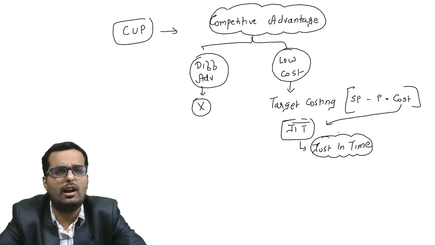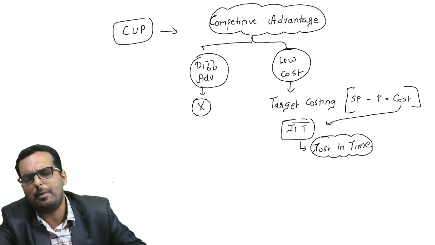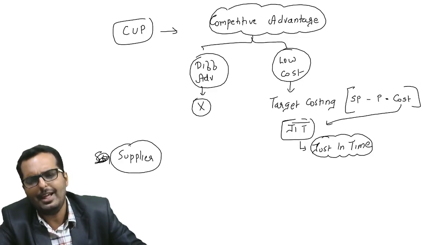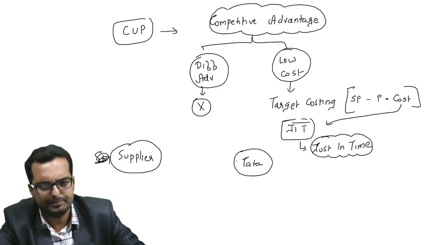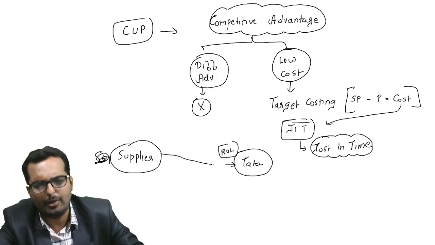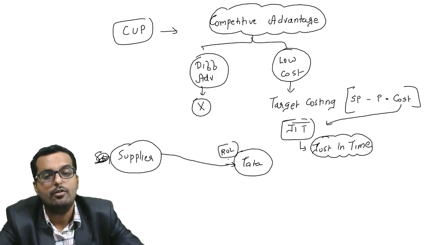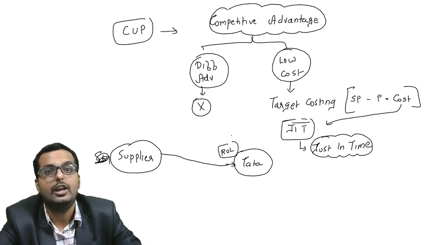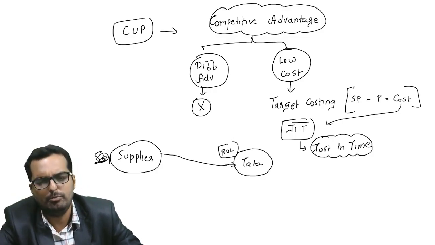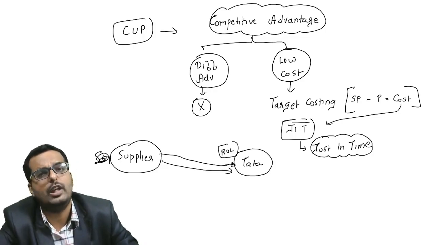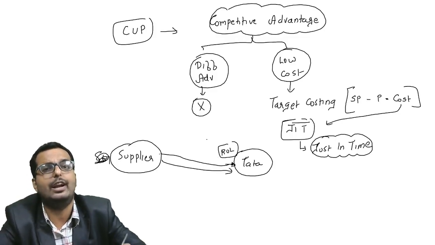Of late, there were companies like Tata who entered into a beautiful supplier integration, Apple, Tata, etc. Supplier integration means that whenever the stock reaches the reorder level, the software of the supplier was linked with the software of Tata. Normally Tata is supposed to raise a purchase order to the supplier. Here, Tata will not raise a purchase order. The moment it reaches reorder level, the supplier will itself deliver the goods. By doing so, you save a lot of time and you get the stock at exactly the right time. That is one of the biggest advantages of JIT.